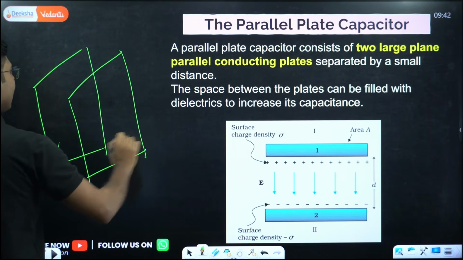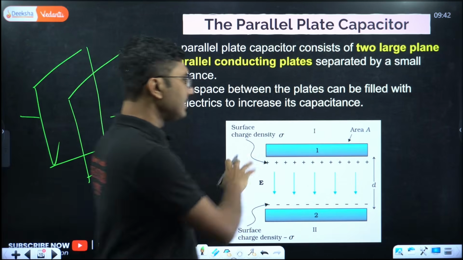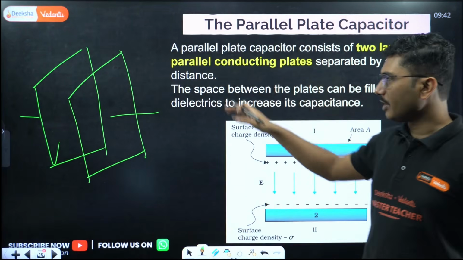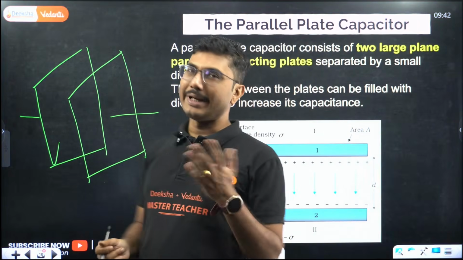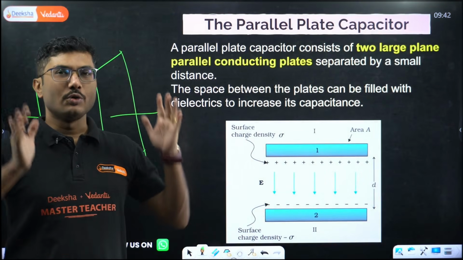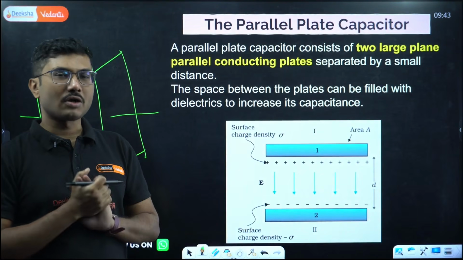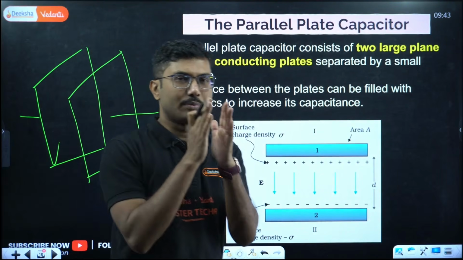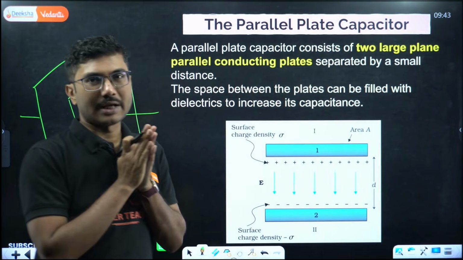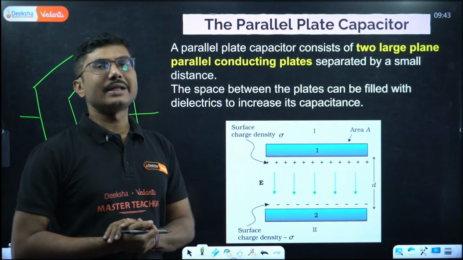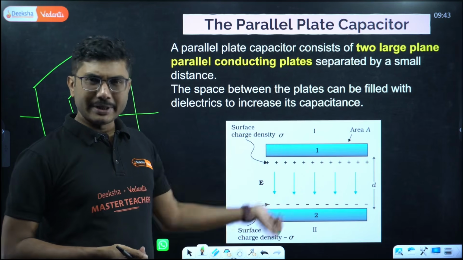So this is the 3-dimensional picture, and this is a 2-dimensional picture. Basically, 2 parallel plates. You have seen plates, right? If those plates are parallel and rectangular, then they are called parallel plate capacitors. If you keep 2 parallel conductors like that and the distance between them is kept small, it can be filled with air, or with anything else. In practicality, it is filled with some material other than air.